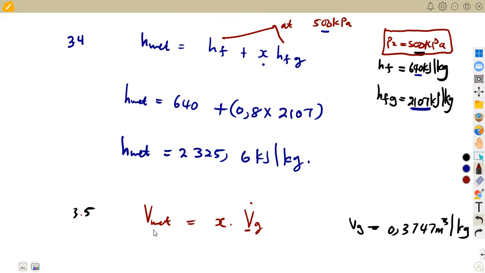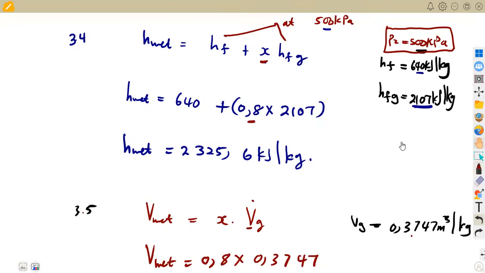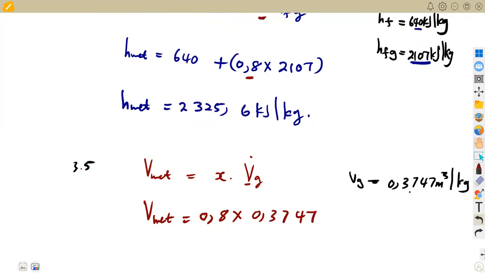We're going to just substitute here. We have got our V wet. So our V wet is going to be X, which is our dryness fraction, remember it was 0.8. So it's going to be 0.8 times Vg, which is 0.3747. We are going to obtain our answer in cubic meters per kg.